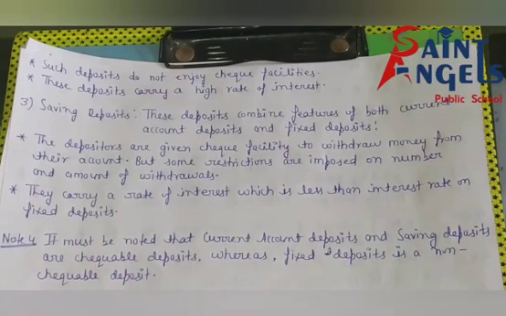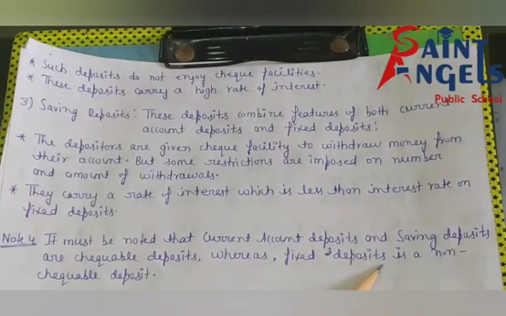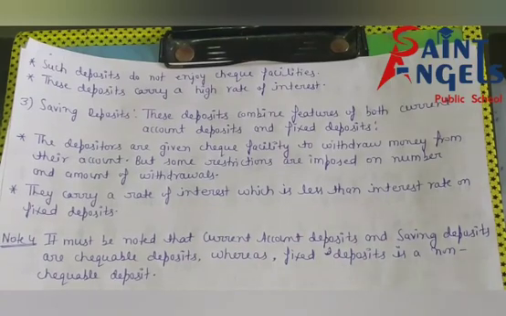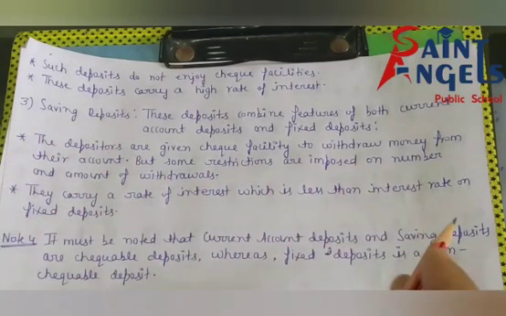It means that in current account deposits and saving account deposits, banks provide check facilities to the depositors to withdraw money from their account, whereas fixed deposit is a non checkable deposit. I hope this note is also clear.